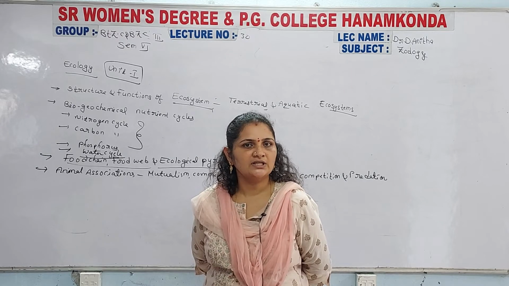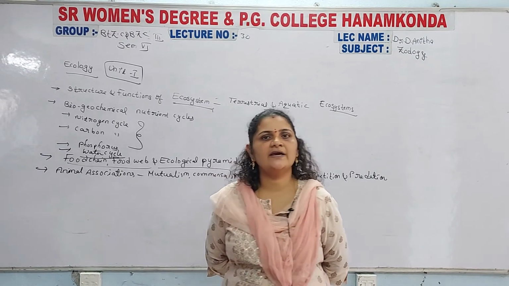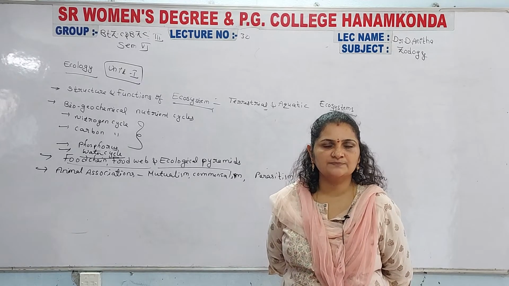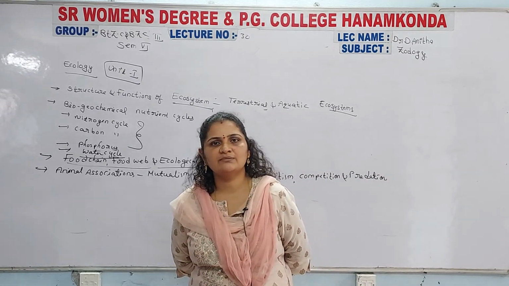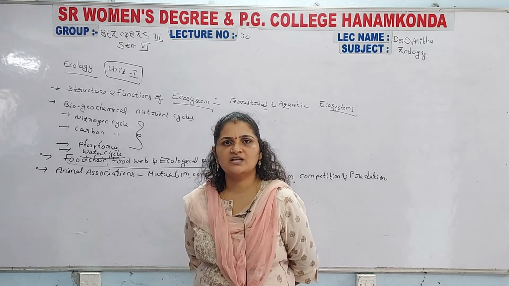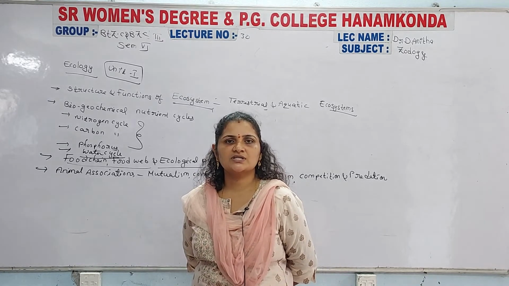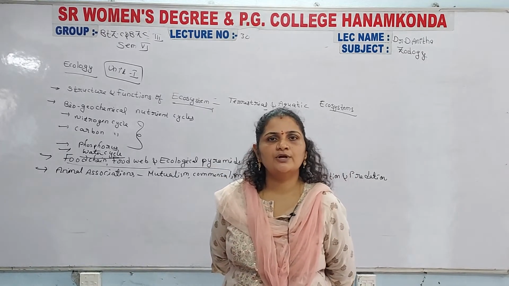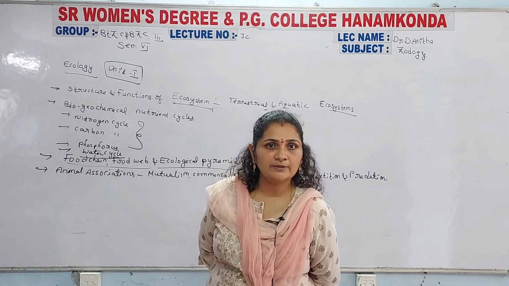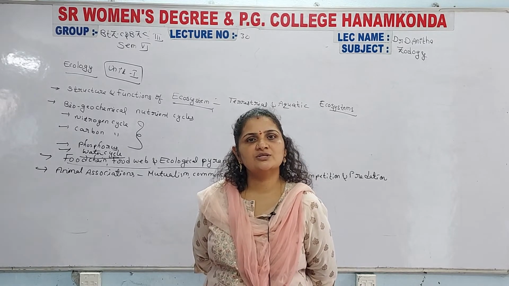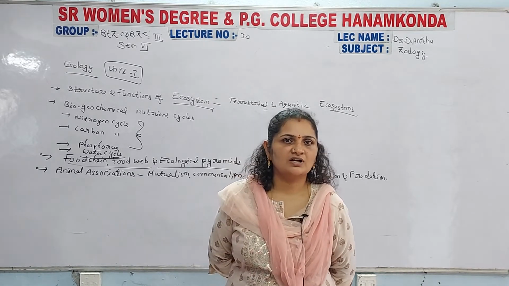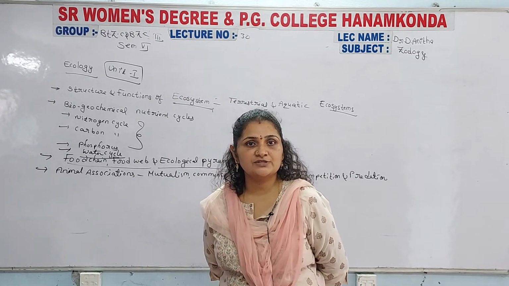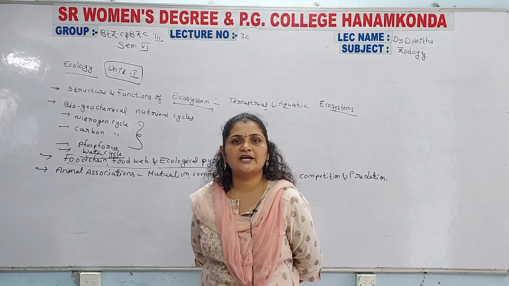Prey is the food material for the predators. Mainly wild animals, all the wild animals, that is, non-domestic animals, come under this. Such animals kill their prey. First they attack their prey and kill it, and only then do they consume the food material as dead organisms. Such a relationship is considered predation.